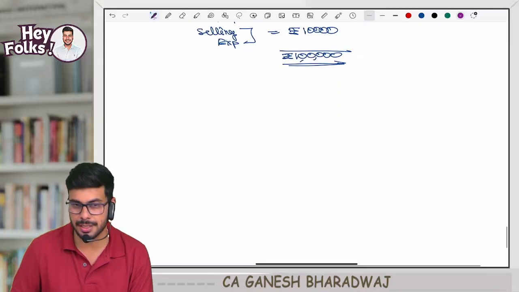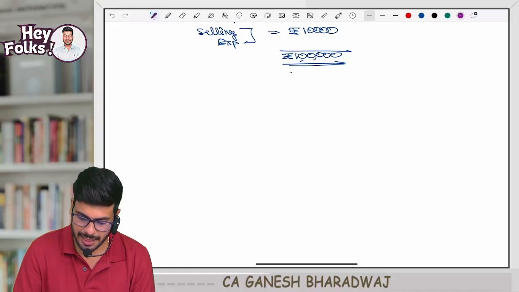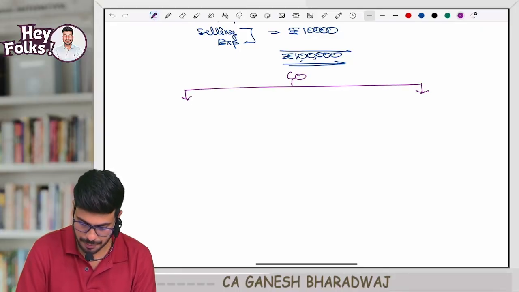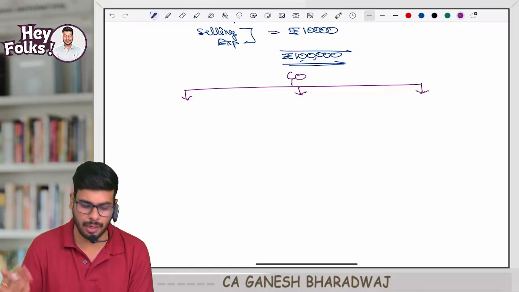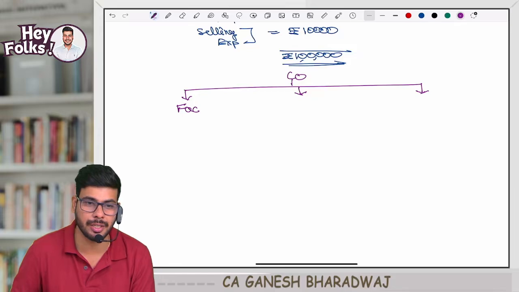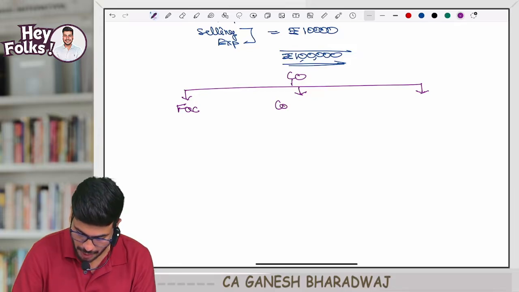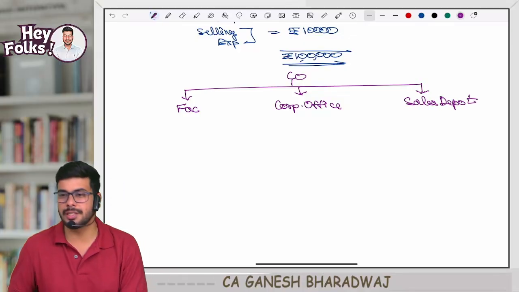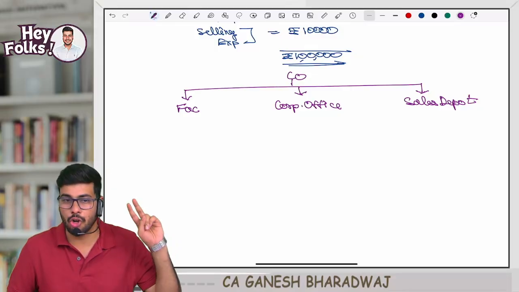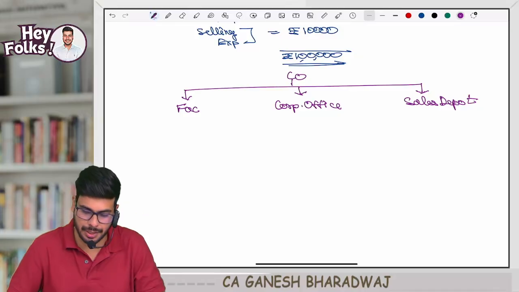Now, what is this? Guys, in every company, there are 3 locations. How many locations? 3 locations. What are they? One is a factory. Then you have a corporate office. And then you have a sales depot. What are the 3 locations in a company? Come on, everyone. Factory, corporate office, and sales depot.